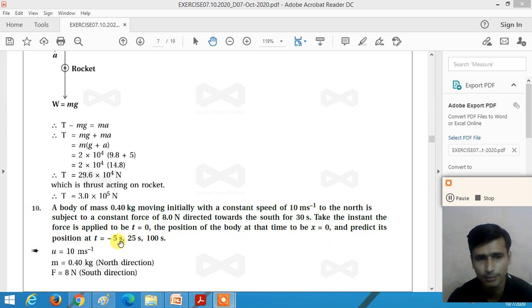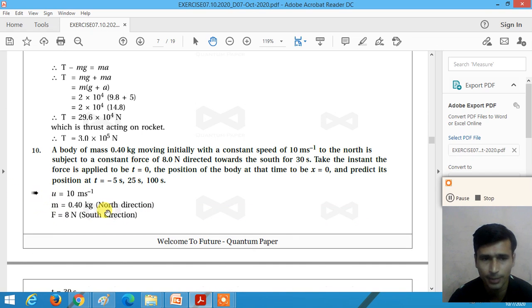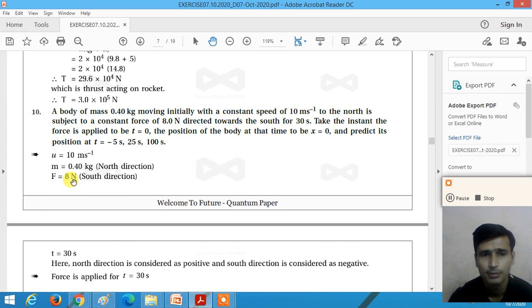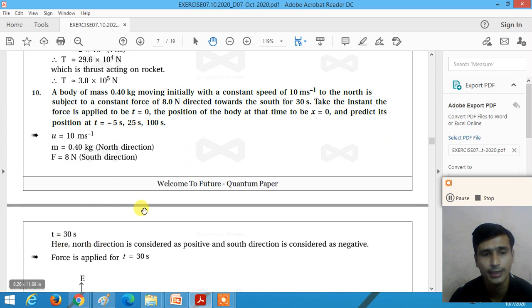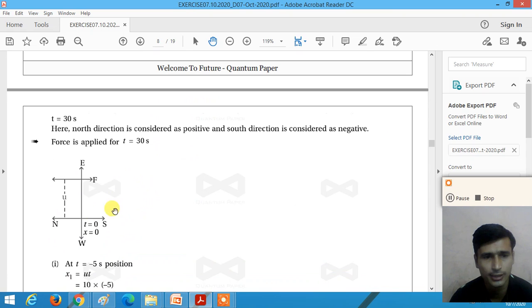Here t is equal to minus 5 seconds, that means 5 seconds before the force is applied, right? So here the mass of the body is 0.40 kg and it is moving in the north direction with the initial velocity 10 meters per second. The force acting on the body is 8 newton, in the downward direction, for t is equal to 30 seconds, right? If we consider this figure, the force is applied, and the body is moving in the north direction with the initial velocity.